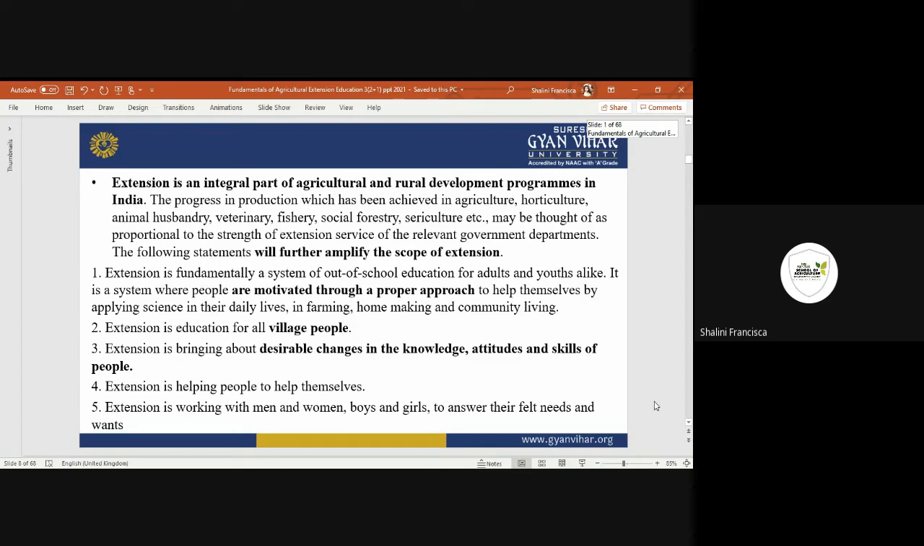So further we can say there are another set of scopes that come out from this point, like extension is an integral part of agriculture. So first one is it motivates people through a proper approach. For example, if a person is only dependent on dairy, or only dependent on sericulture or bee culture, how can they be educated more to produce more?